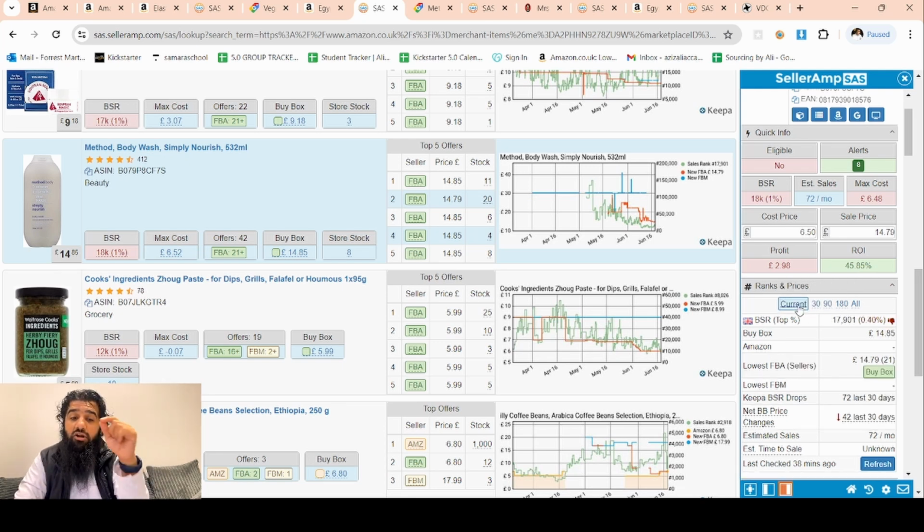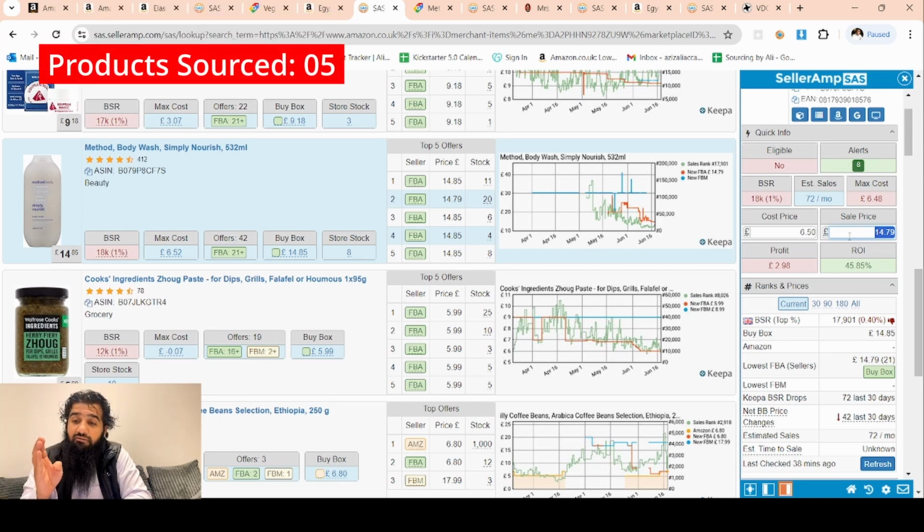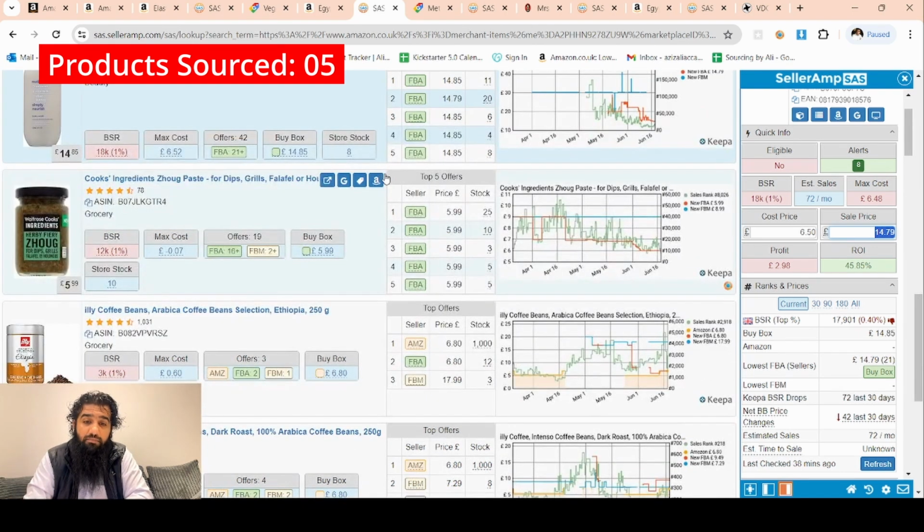But even at 14 pound there are 21 plus sellers, and the fact that prices are stable at 14 pound means that more or less all of these sellers must be buying from Ocado, hence limiting their ability to further undercut each other because all of them are exposed to the same level of risk. So we got 45% return on investment. This product as well is the fourth or fifth, I lost the count, so keep that in the count as well.